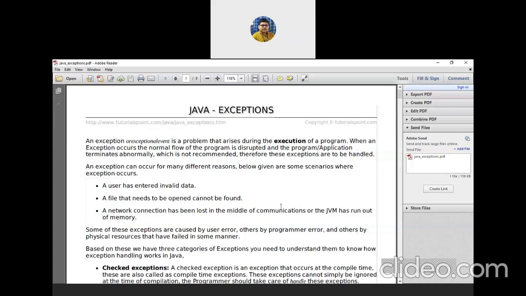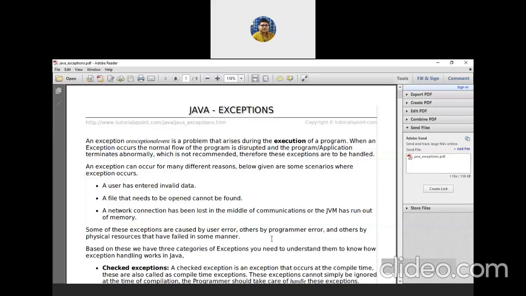So some of these exceptions are caused by user error, meaning those who are using that program, some of them by programmer error, and others by physical resources that have failed in some manner. First case is from the user end.